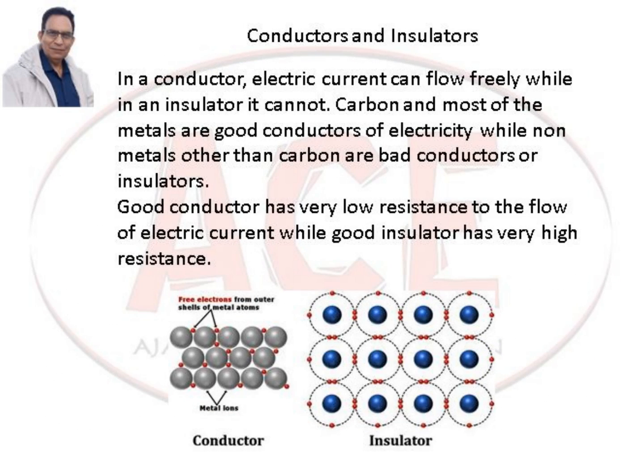Conductors and insulators. In a conductor, electric current can flow freely, while in an insulator it cannot. Carbon and most of the metals are good conductors of electricity, while non-metals other than carbon are bad conductors or insulators. Good conductors have very low resistance to the flow of electric current, while good insulators have very high resistance.